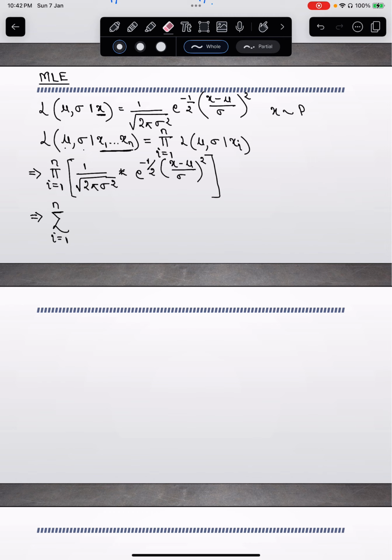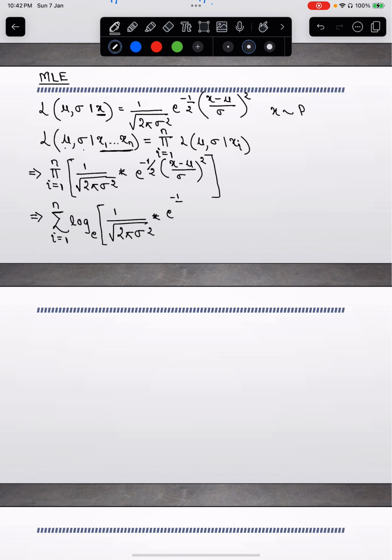So it is the summation of the log of, again I'm taking the log base e, and why I'm doing it, I will explain, 1 by root over 2 pi sigma squared multiplied by e to the power minus 1 by 2 xi minus mu by sigma the whole square.